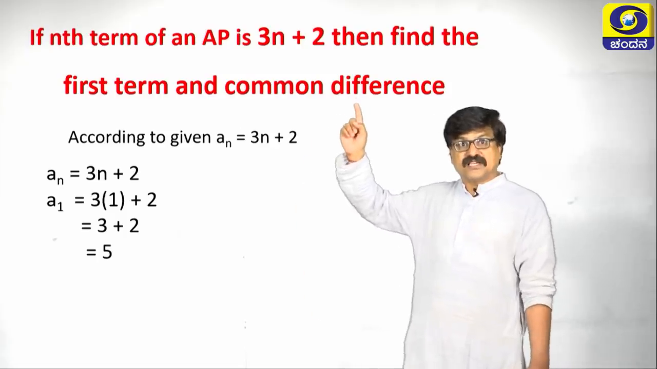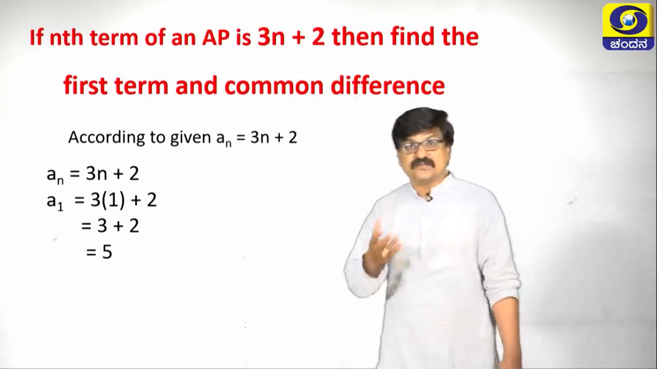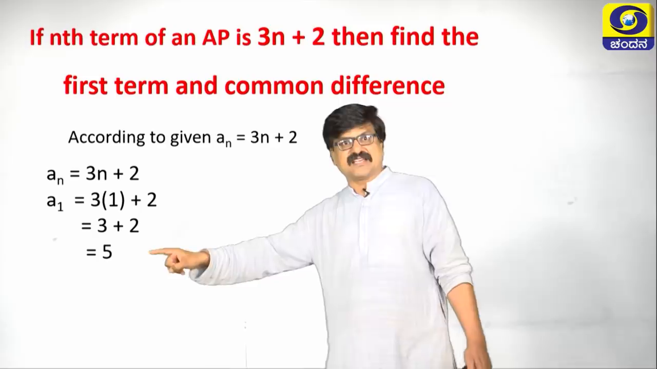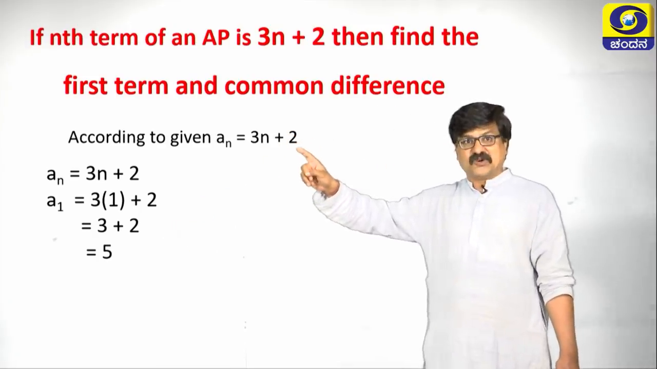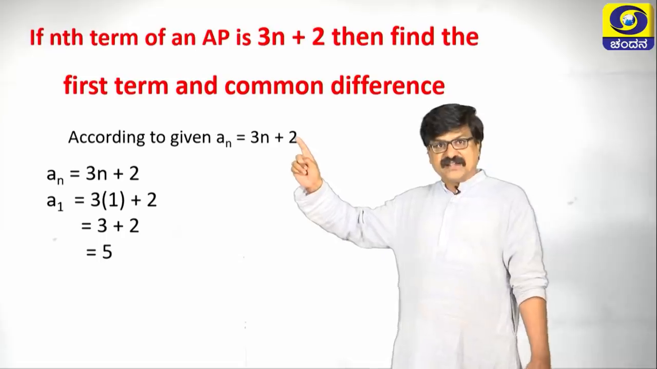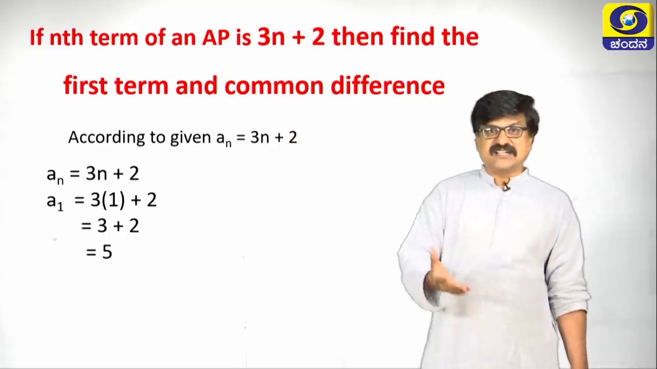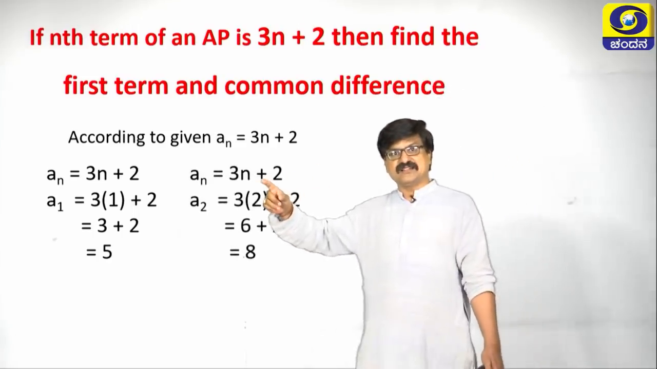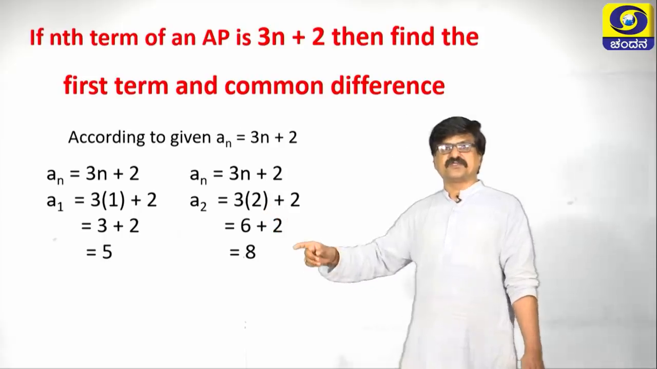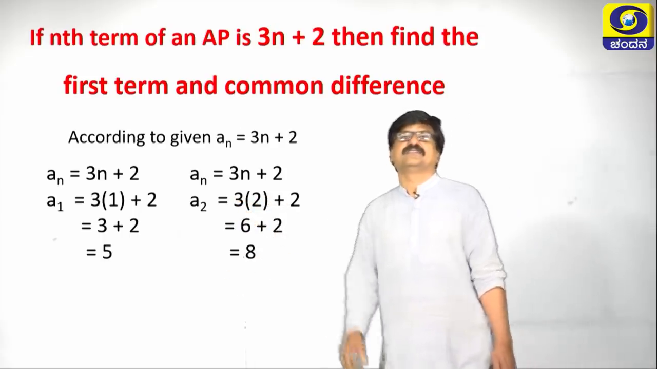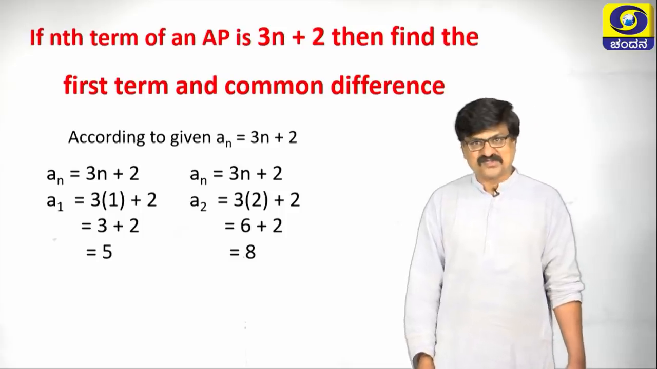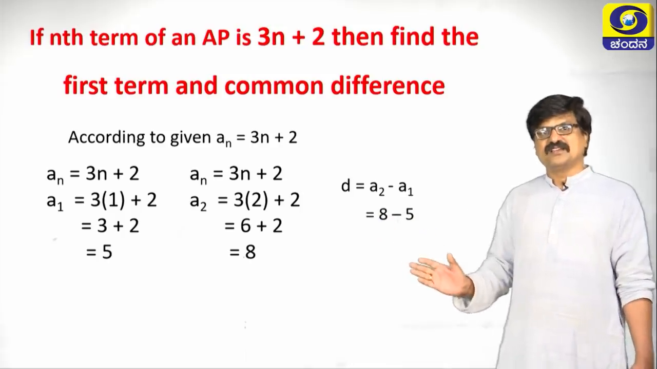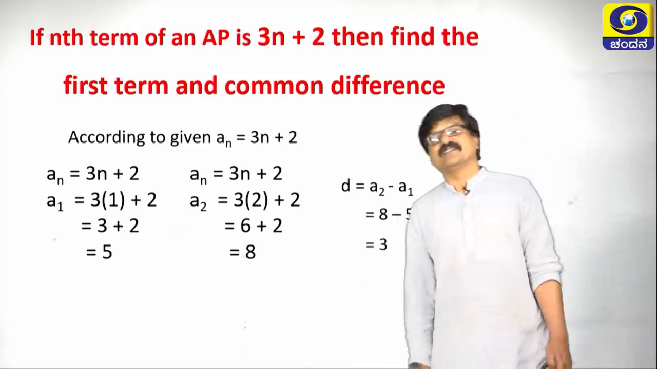Again we have to find the common difference. What is the formula for common difference? A2 minus A1. A1 is here. Let us find A2 by using this. How to find A2? Very simple. Substitute the value of n as 2. See here, I have directly substituted. So 3 into 2 is 6, 6 plus 2 is 8. The value of A2 is 8. My dear students, you know how to find D? Formula, substitute, simplify, and we get the D value.